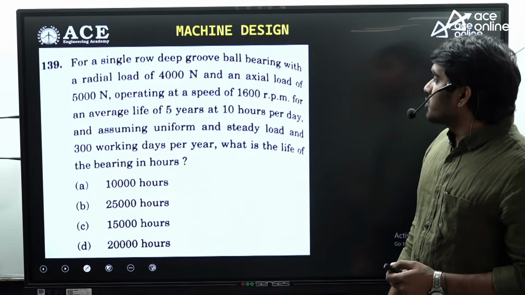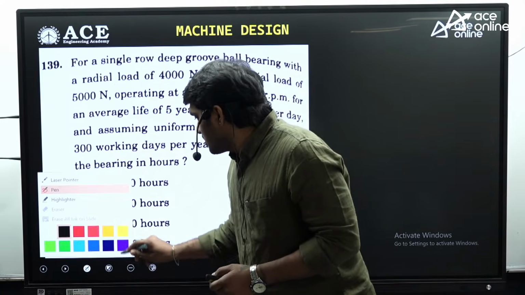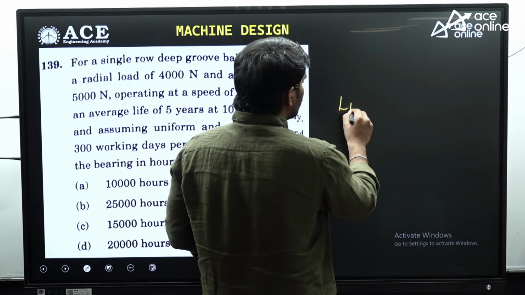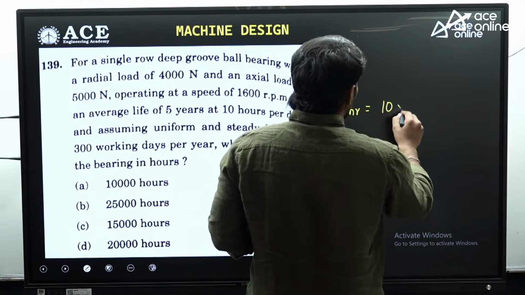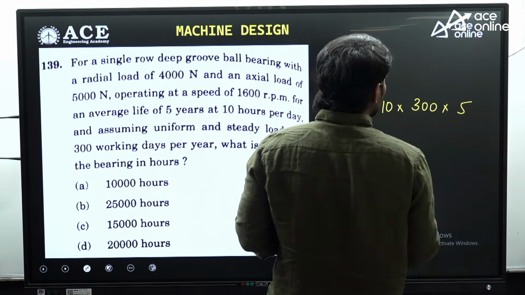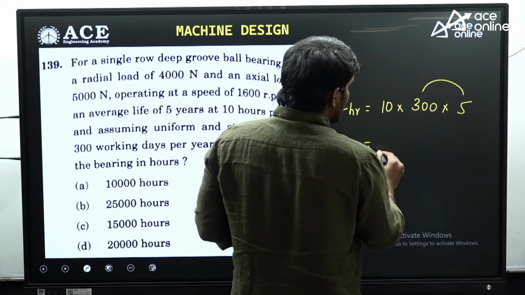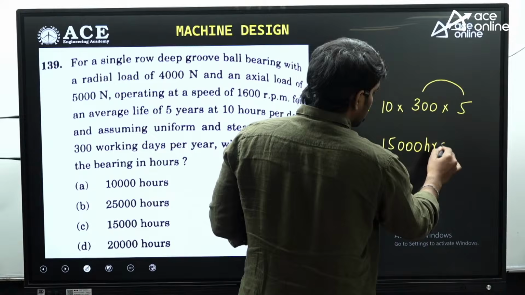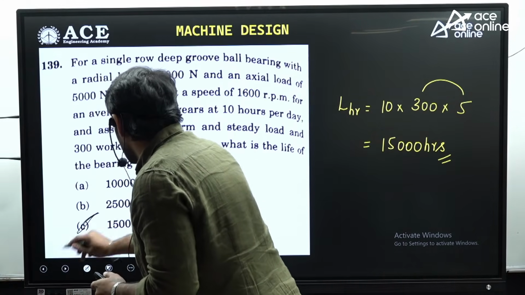For a single row deep groove ball bearing with a radial load, this is a very easy question. Here he gave the life, and he's asking us to find the life in hours. He said that it is operated for 10 hours in a day, and there are 300 days in a year, and it is operated like that for 5 years. So if you notice, the answer comes out as 15,000 hours. The answer here is C.